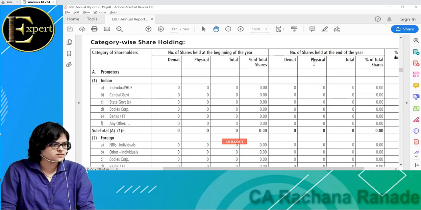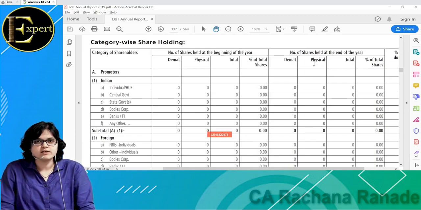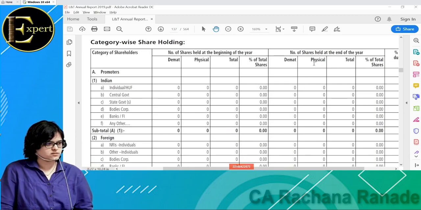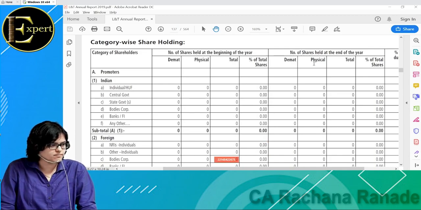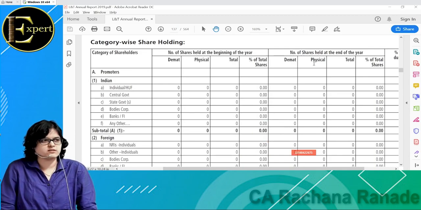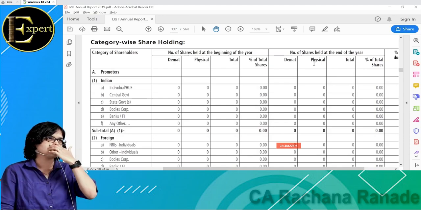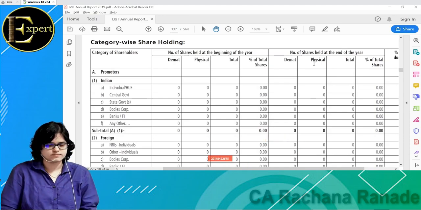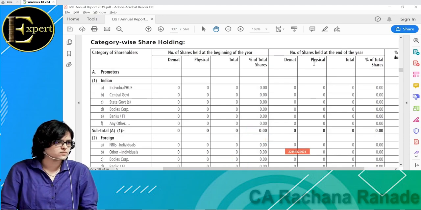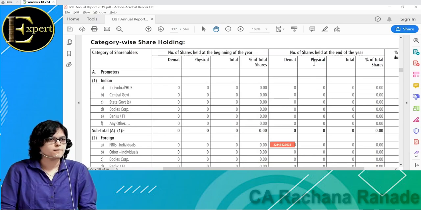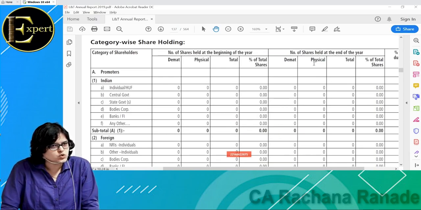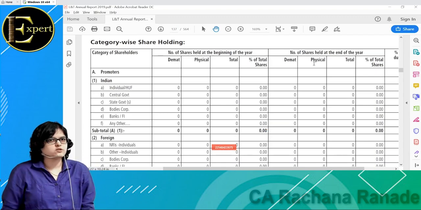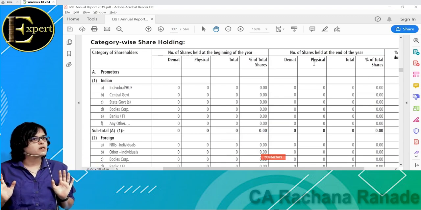Should an investor invest in such a company, or should the investor stay away from such a company? Investor should stay away from such a company.